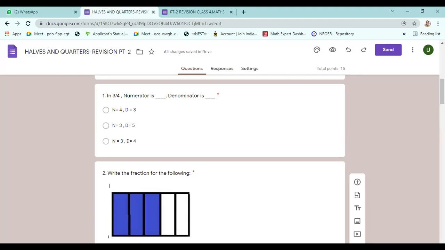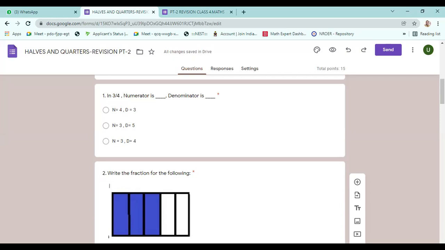So all of you done with the first question? 3/4. Whenever a fraction is given, the above portion is called numerator, below portion is called denominator. Down is called denominator. That you have to remember, shortcut. Down starts with D, denominator starts with D. So down and denominator, remaining is the numerator.